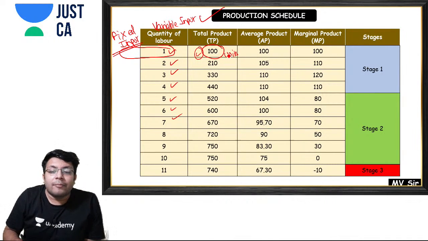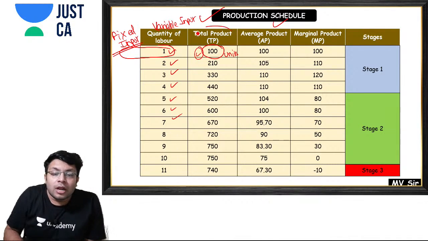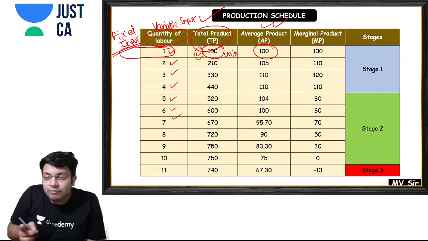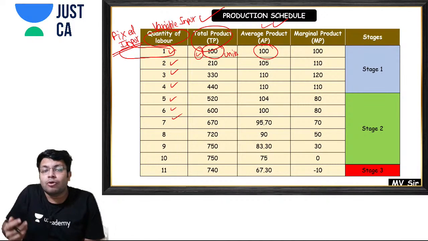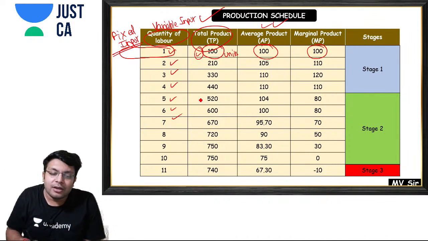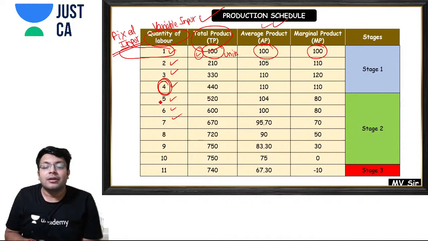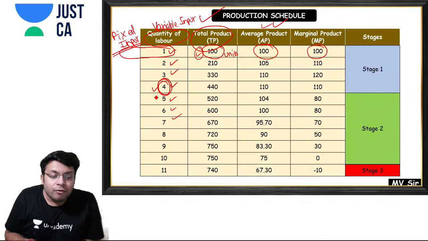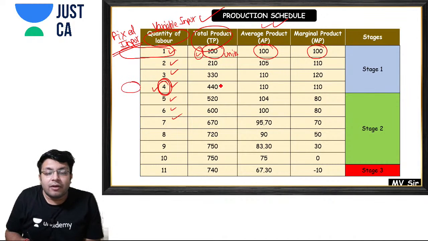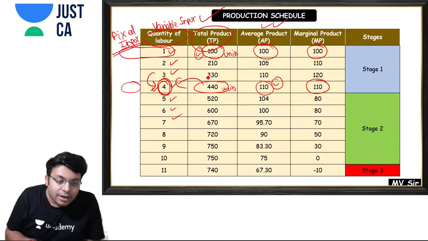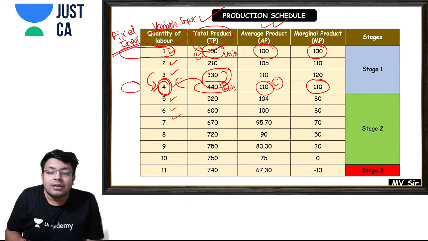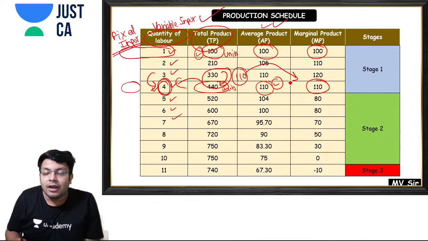Then what is average product? Total product divided by Q is average product. So 100 divided by 1 is 100. And what is marginal product? Because of one additional labor, how much is the increase in the total product? Of 100. So 100 is the marginal product. Now we'll do this for the fourth labor. Because of 4 labors and the amount of fixed input, we are getting a total production of 440 units. The average product is 440 divided by 4, which is 110. And the marginal product? Because of the 4th unit, the increase in total product is 110. So the answer is 110 for marginal product.